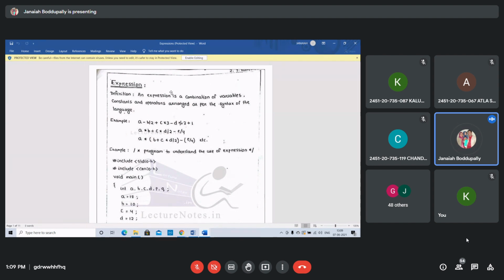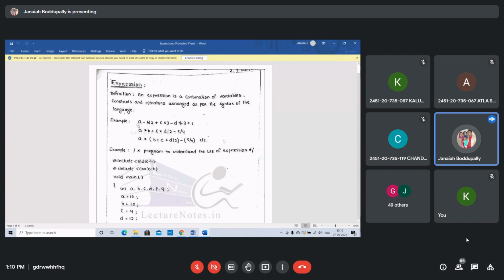Suppose I give 3 plus 4 into 2 minus 6. Multiplication and division have the same precedence, so we calculate from left to right. Minus and plus also have the same precedence. In mathematics, if you take any one of them first, you will get the same answer. In the same way, the C compiler can evaluate the values based on some rules.